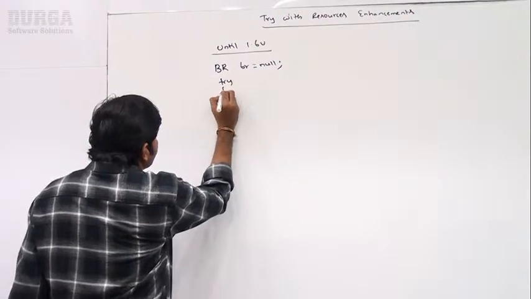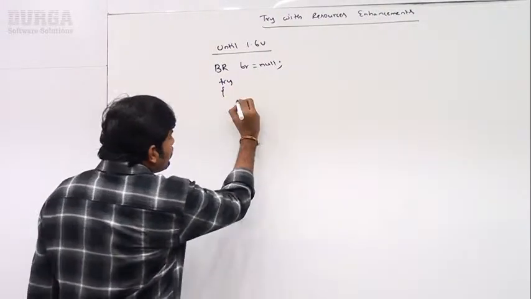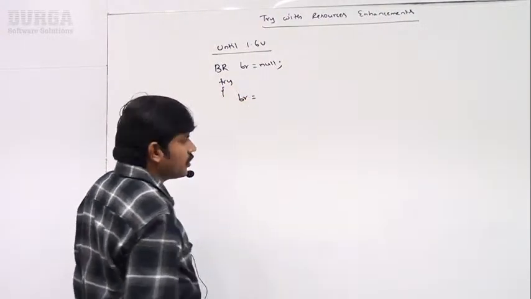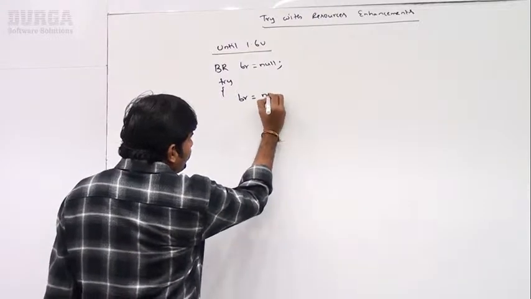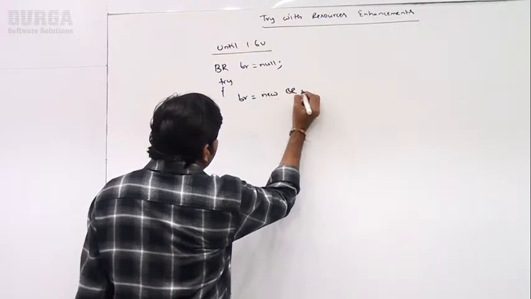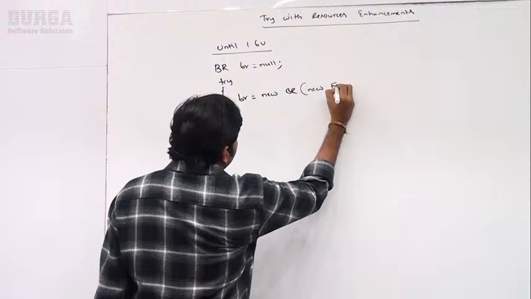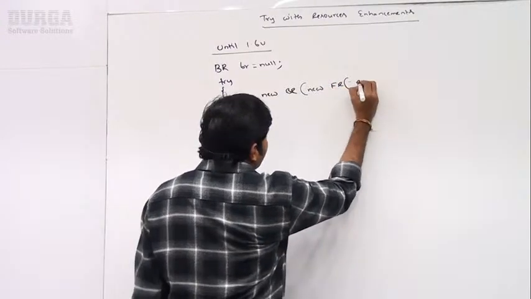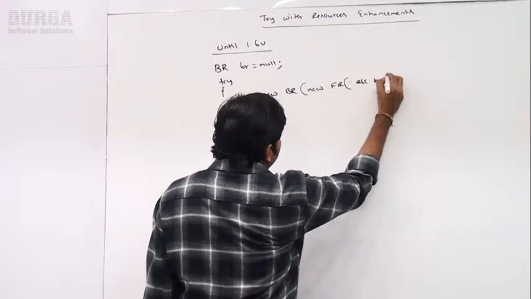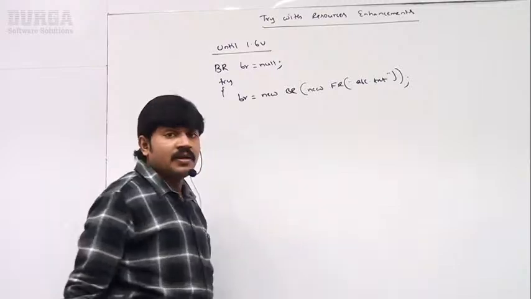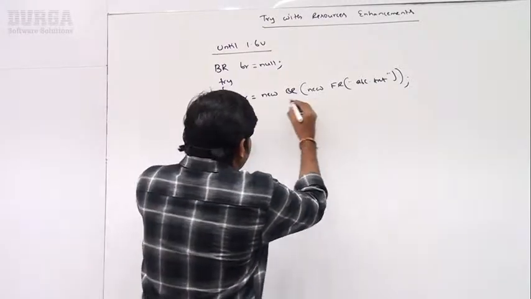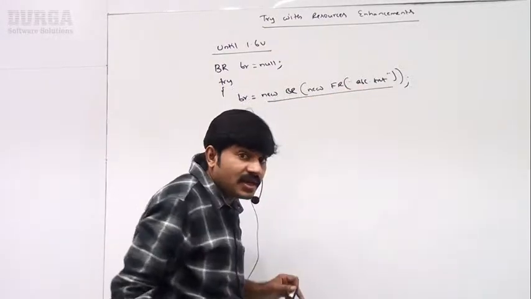Now, try block. Sir, I have to create the resource. br is equal to, how to create a BufferedReader, sir? new BufferedReader(new FileReader("abc.txt")). Remember, sir, I want to read the data from which file, sir?